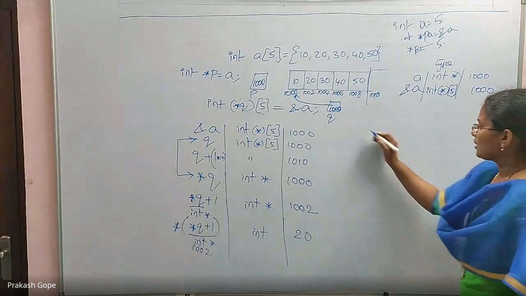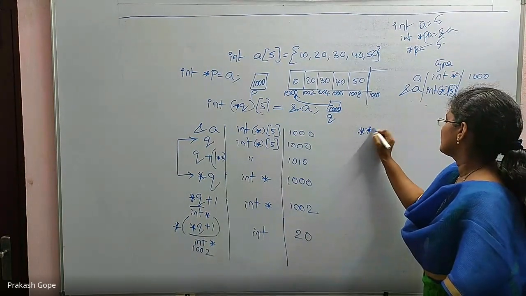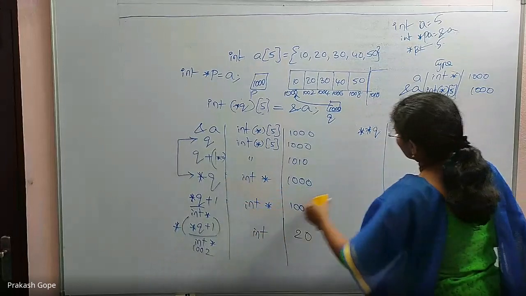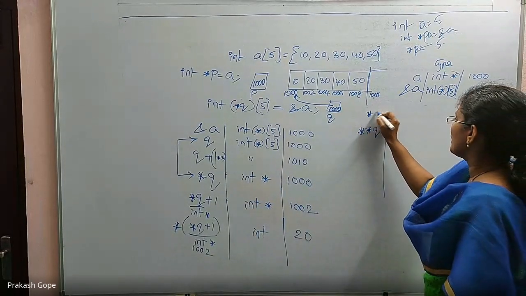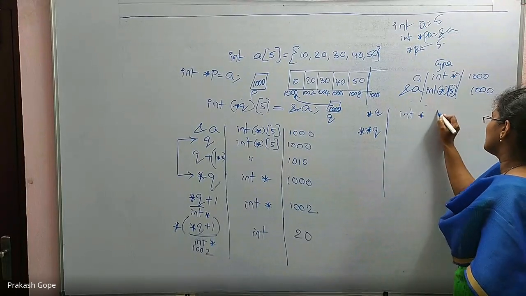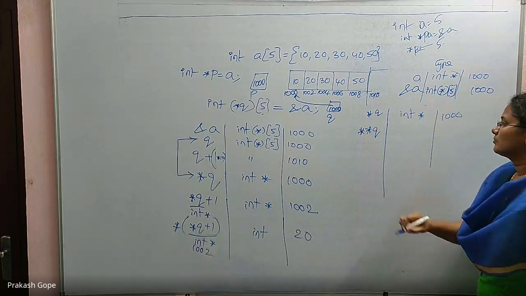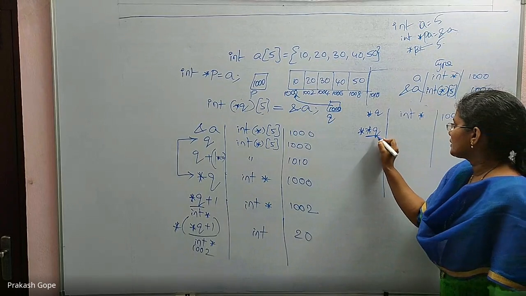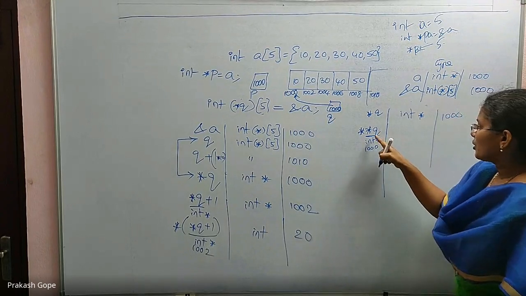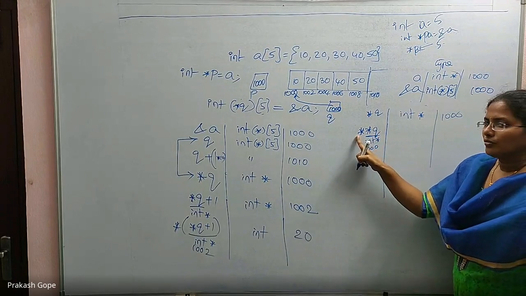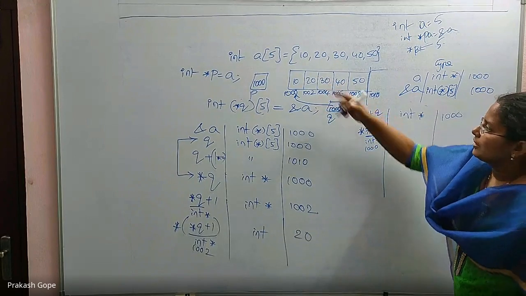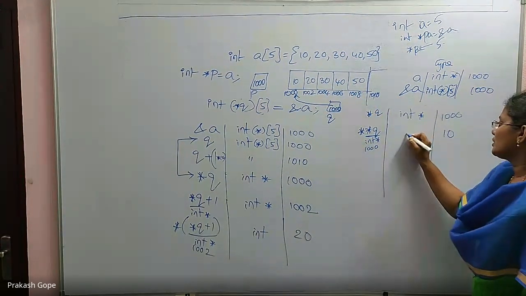If I say double star Q, you already solved star Q. Let me write star Q. Star Q is int star, value 1000. Till here it is int star, value is 1000. Because it's a simple pointer type, one more dereferencing will now give me the content of 1000. The content of 1000 is 10, which is an integer.